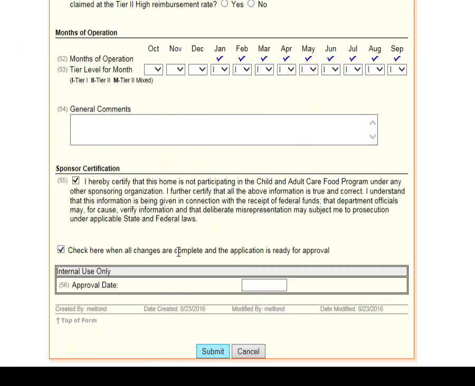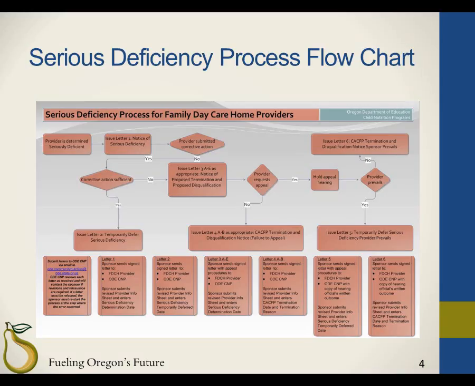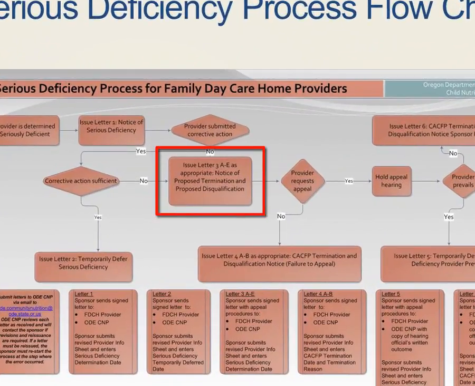Now go back to the flowchart to review other corrective action scenarios. If you determine the corrective action submitted by the provider does not fully and permanently correct the serious deficiencies, then you would issue Letter 3, the Notice of Proposed Termination and Proposed Disqualification. There are 5 different letters for Letter 3. Issue Letter 3A if corrective action was received before the deadline. However, you have determined that the corrective action does not fully and permanently correct the serious deficiencies.